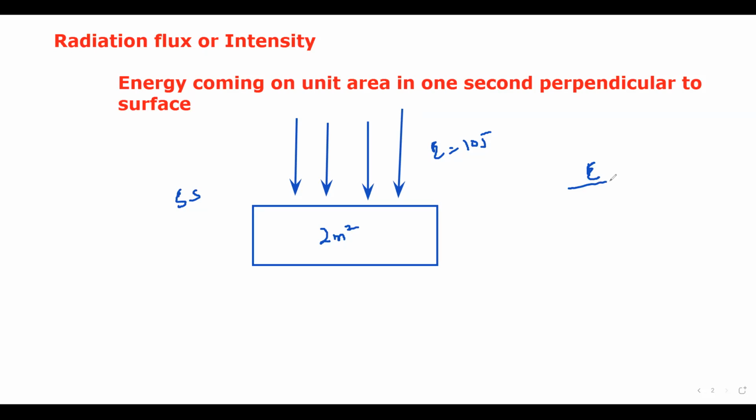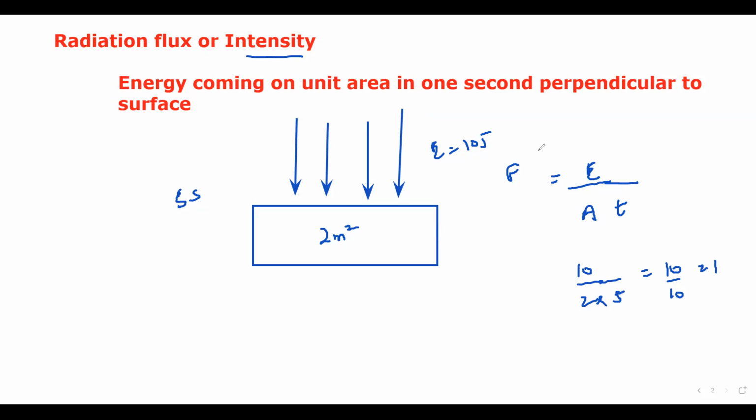So energy divided by area, that is energy per unit area per second. So divided by time, and what will it give? It will give us the flux, or we can also say intensity. You can write I, you can say I is equal to this formula, or F. So this will be 10 divided by 2 divided by 5. So this is 10 divided by 10, and it is 1.